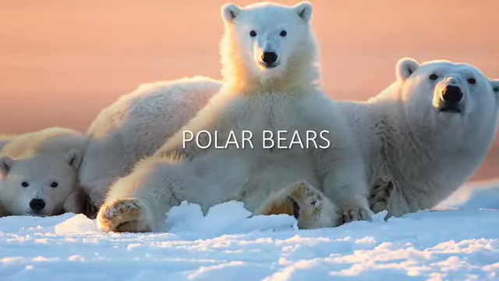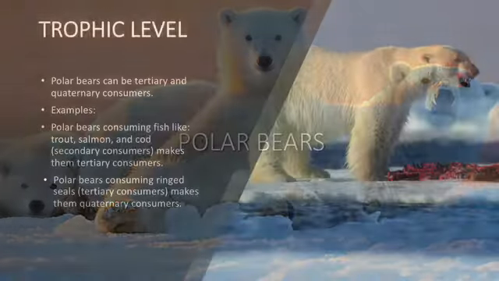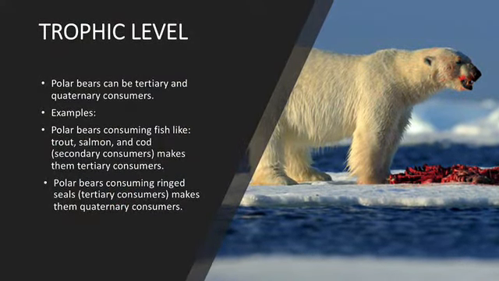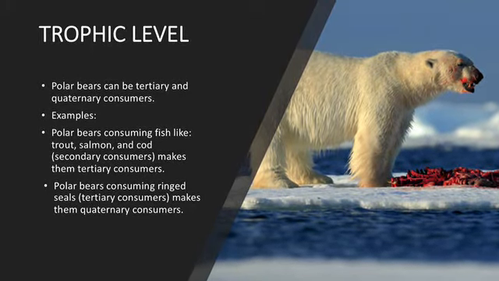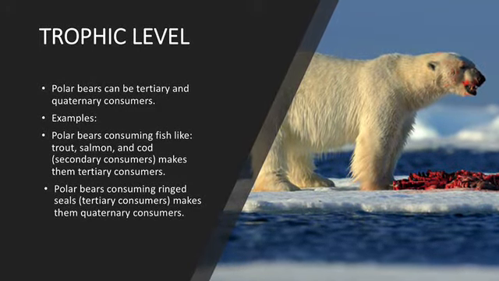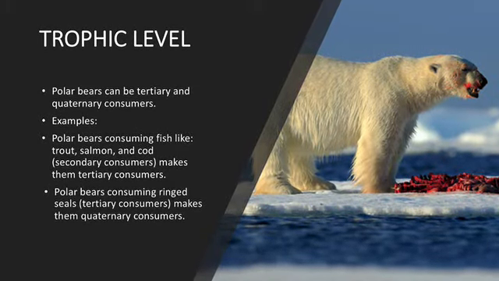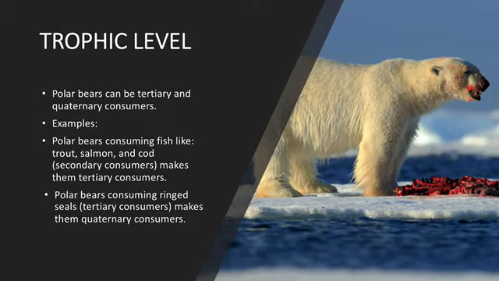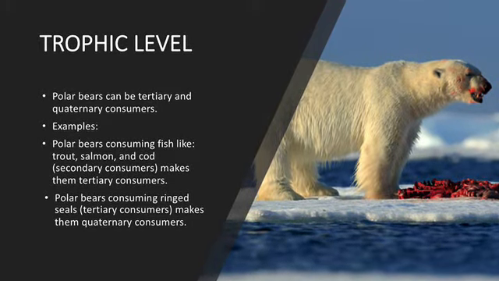Last but not least, we have the polar bears, our favorite out of our 4 organisms. Trophic level. Polar bears can either be tertiary or quaternary consumers. Some examples are polar bears consuming fish like trout, salmon, and cod, which are secondary consumers, making polar bears tertiary consumers. Another example are polar bears consuming ringed seals, which are tertiary consumers, making them quaternary consumers.